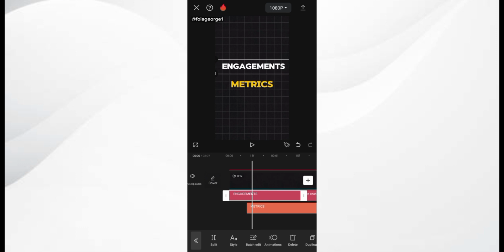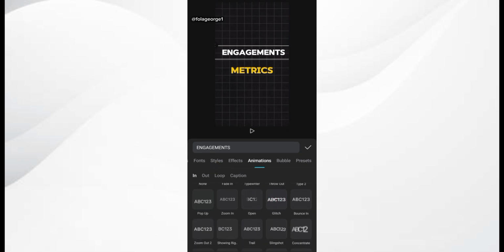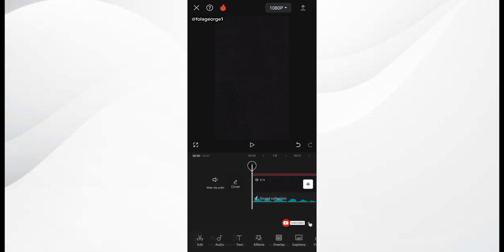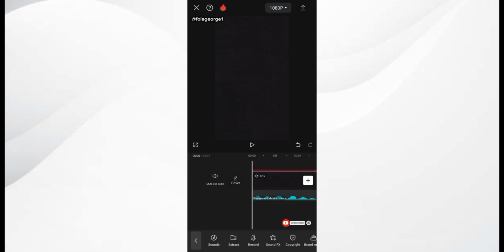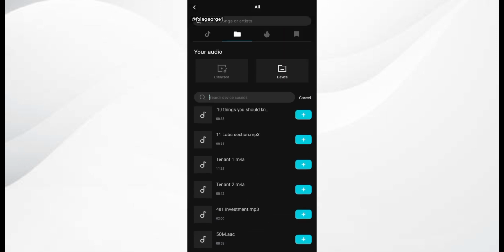Alright, so we are going to be making the engagement in animation glitch. I discovered that the in animation for engagement is glitch. Engagement metrics. So we are going to be bringing in a glitch sound effect. I go over to my audio, click on sound, and yes, I just downloaded a glitch sound effect.